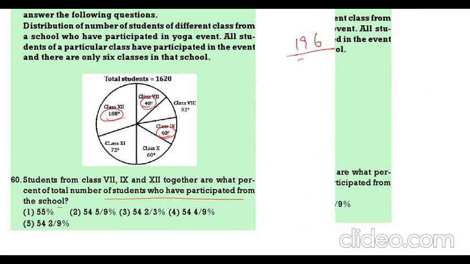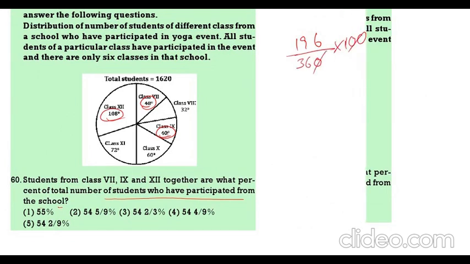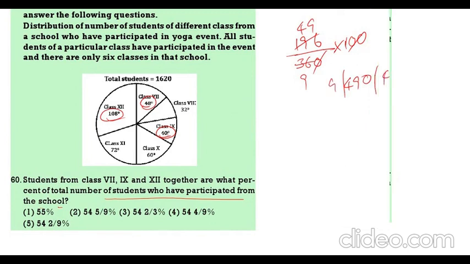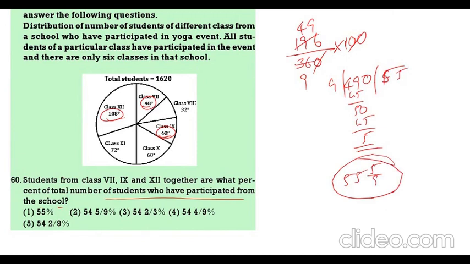Total students means 360 into 100. 0, 0 cancel. 4 nines, 4 fours, 4 nines. So 49, 490 by 9. 9 fours, 9 fives, 45. Again 9 fives, 45. So 55 5 by 9.